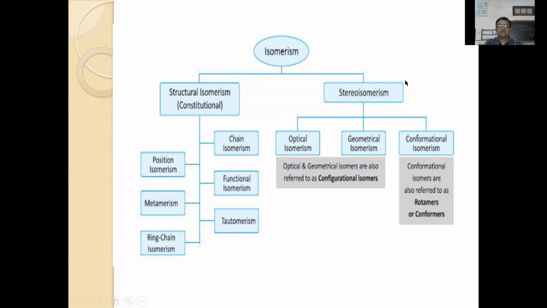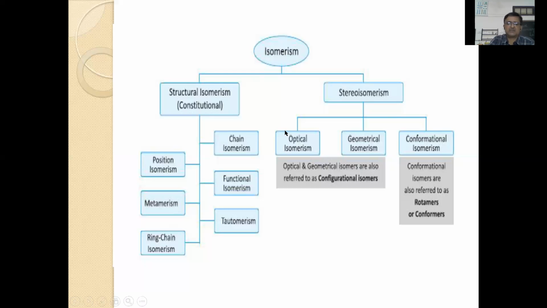So in stereoisomerism you will find 3 important categories. Optical isomerism, by virtue of rotation of plane polarized light. Geometrical isomerism, which exists due to restricted rotation around a carbon-carbon double bond, or a single bond in the case of cyclic compounds. And conformational isomers, which exist by free rotation around a carbon-carbon single bond. So this is a broad classification of isomers.